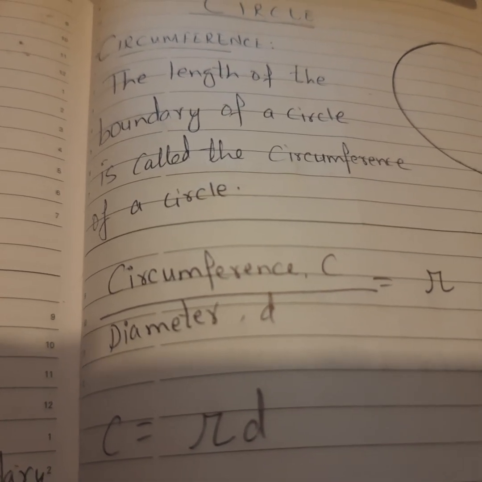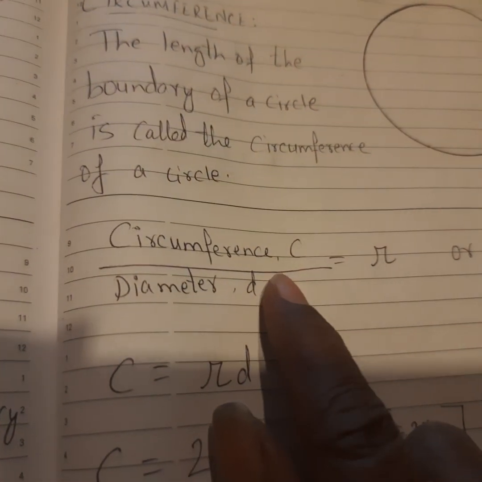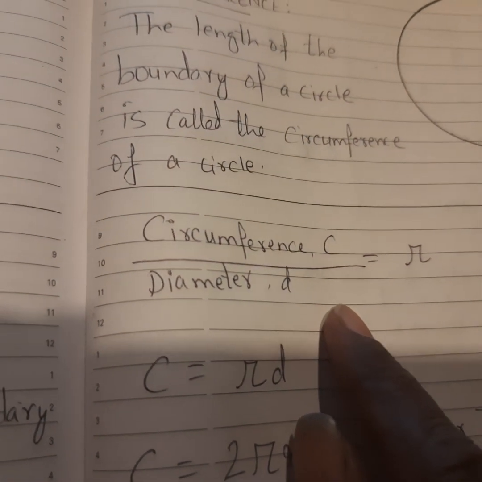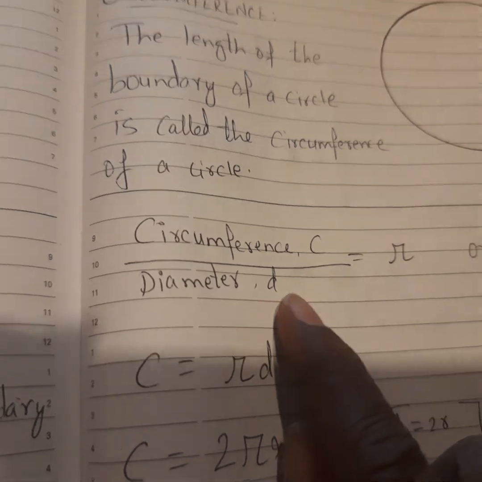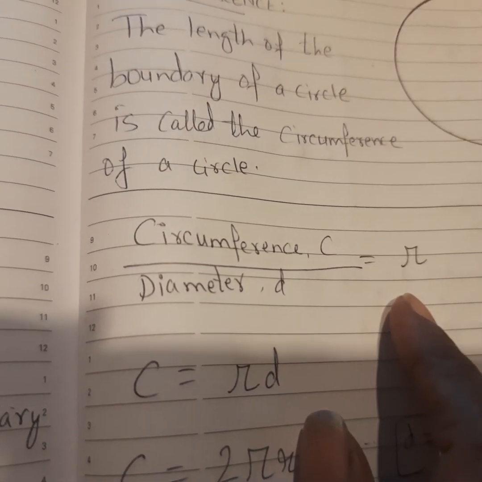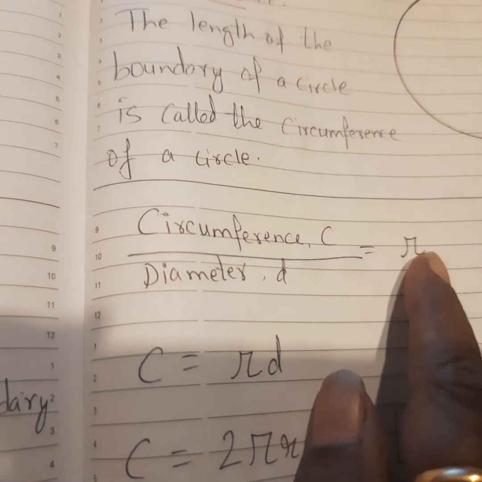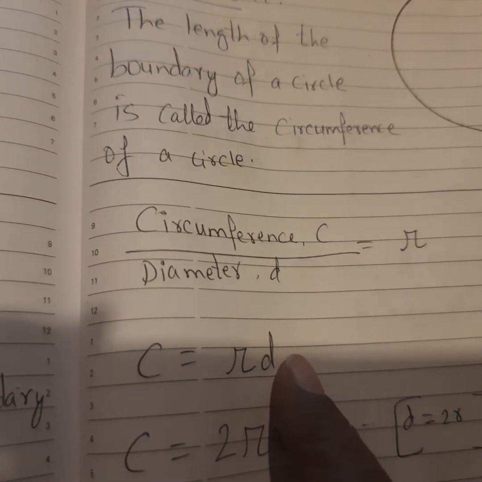So circumference upon diameter is equal to pi. This is the relationship between circumference and diameter. Circumference upon diameter is equal to pi, which we can also write as C is equal to pi d. D gets multiplied to the right side. So C is equal to pi d.